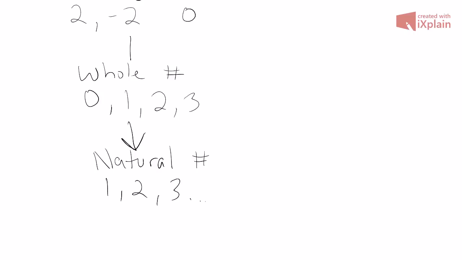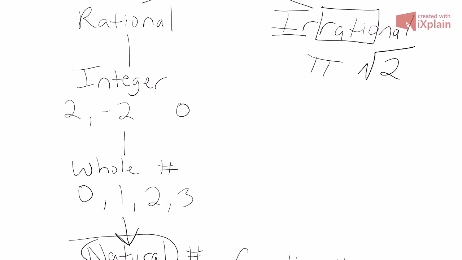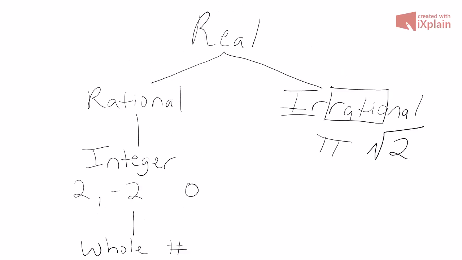And so on. Natural numbers can also be called counting numbers. So you could see them referred to either way, but usually it's called natural. Okay. So I hope this helps you break down the category of numbers and the different categories that we assign them. And just remember that if it's a natural number, it's also a whole number and an integer and a rational number, and then all of our numbers are real.